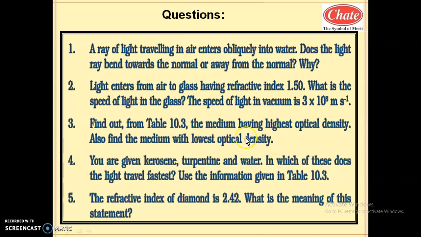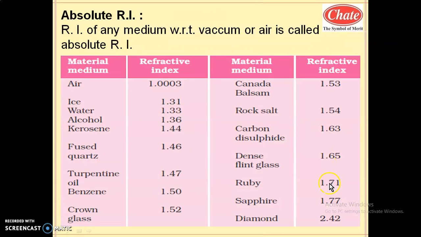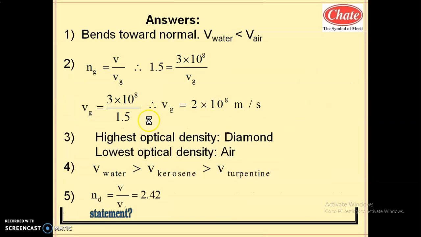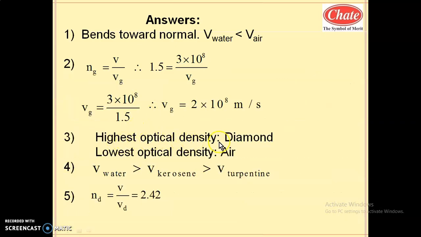As per your table, whatever we have studied earlier, the highest refractive index, meaning highest optical density, is of diamond, and the lowest refractive index, lowest optical density, is of air. So this is the answer. The highest optical density is of diamond and the lowest optical density is of air.